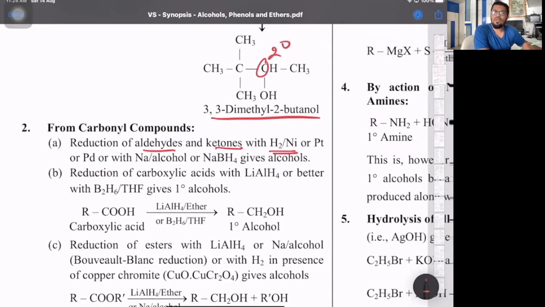And why are D block elements used as catalyst? A very simple answer: D block elements are used as catalyst because they show variable oxidation states. So electrons can be used from the valence shell as well as its penultimate shell. All right, that's all. So that is one. Or it can be with sodium and alcohol.